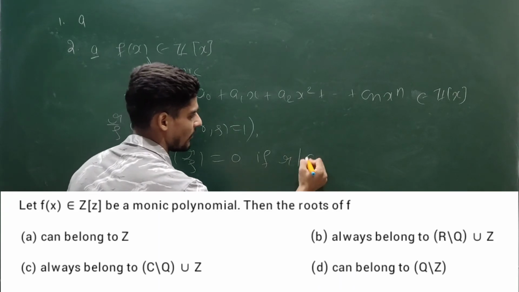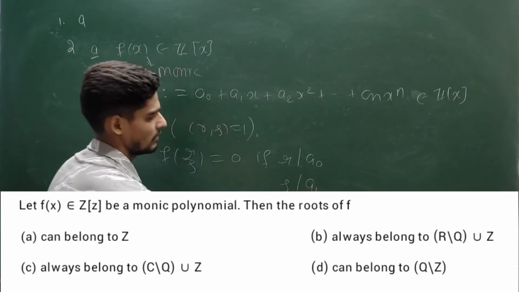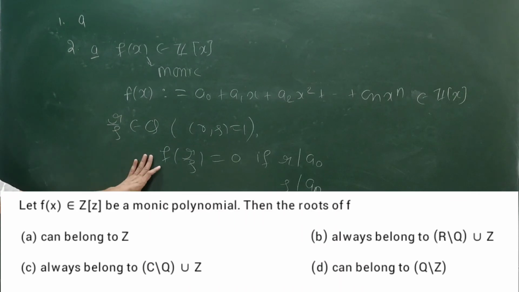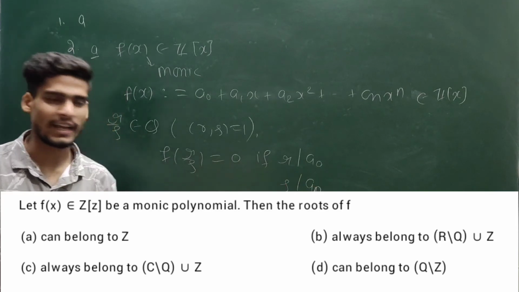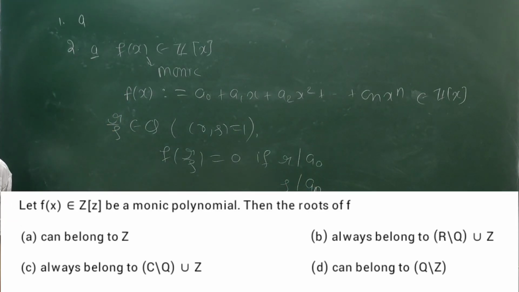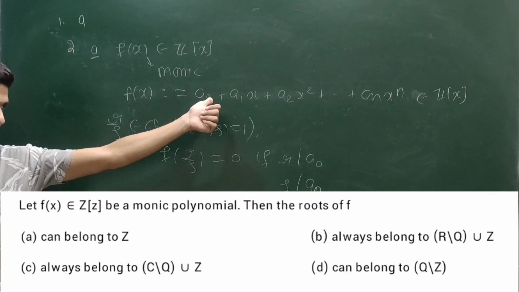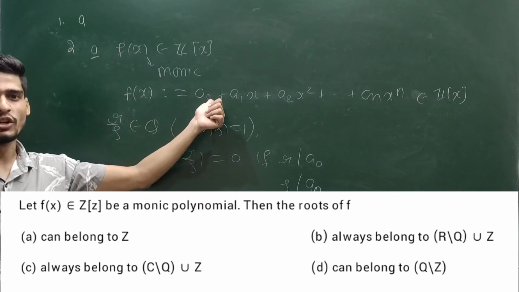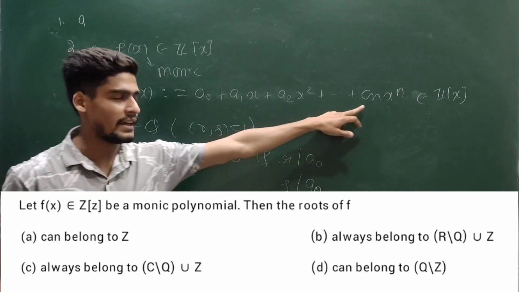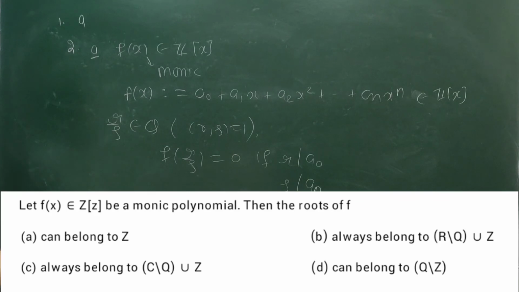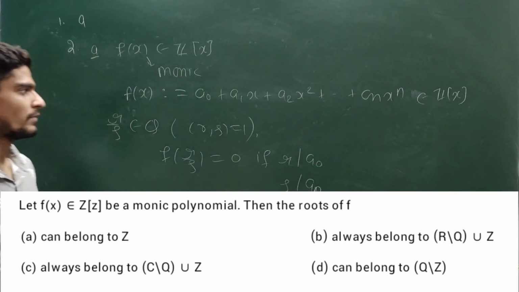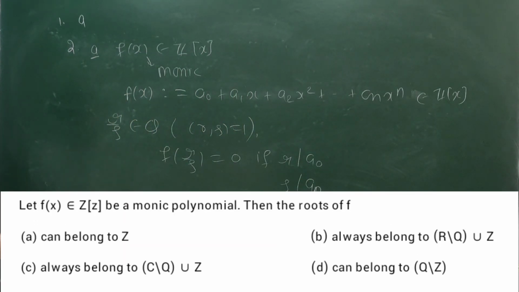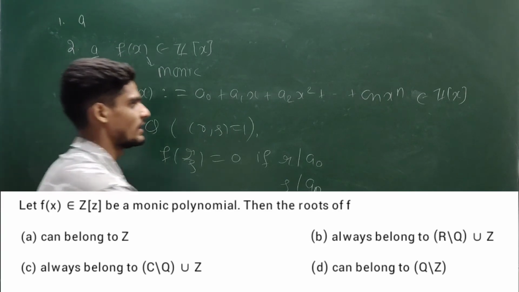This r by s is a root if r divides the constant term and s divides the leading term. This is the condition for a rational root. If you have any rational root, then r should divide a0, and s should divide an. This is an easy exercise, you can prove it by yourself. Take r by s as a root, put it in, and show that r divides a0 by the definition of division, and s divides an by the definition of division. This is the condition for a polynomial defined over Z[x] having a rational root.